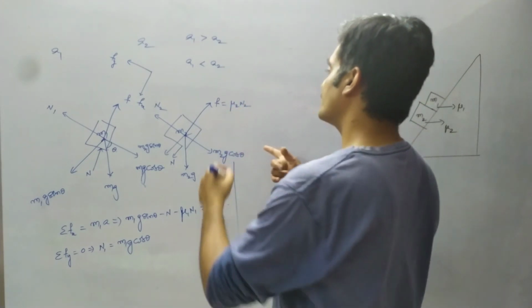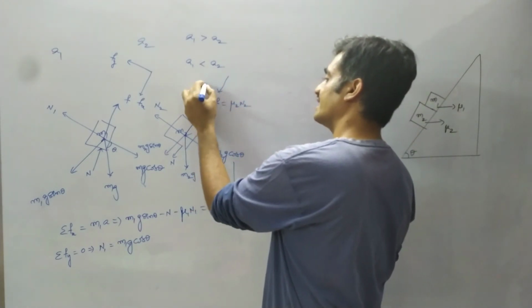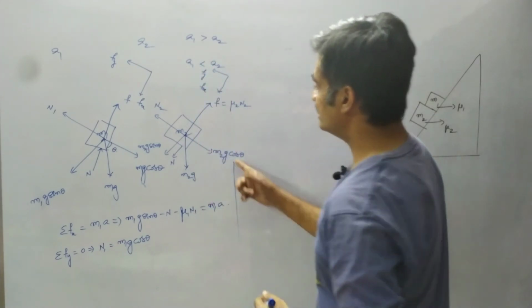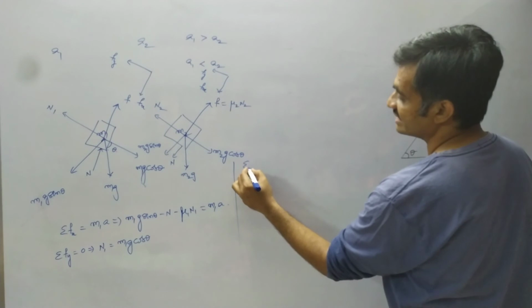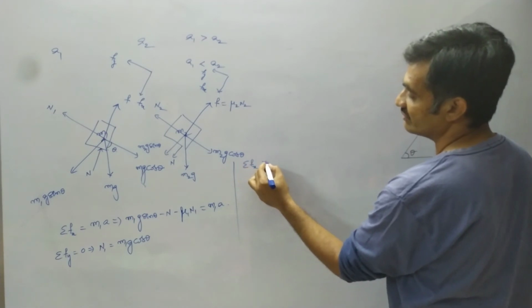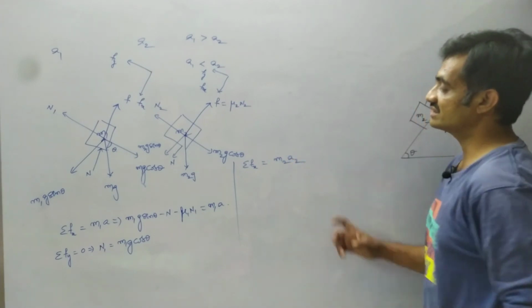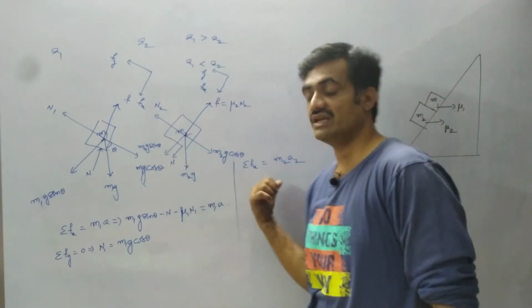Now we have to represent the forces along the x-axis as well as along the y-axis. Here the sum of forces along the x-axis is given as summation of Fx equals m2 into a2. Why? Because the acceleration of the block m2 is a2.